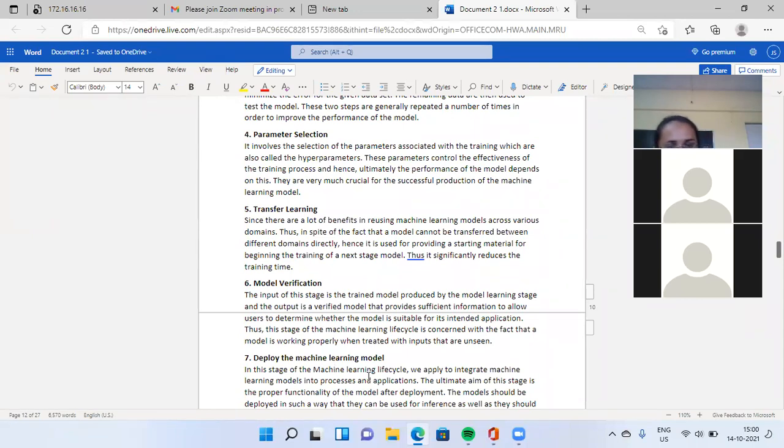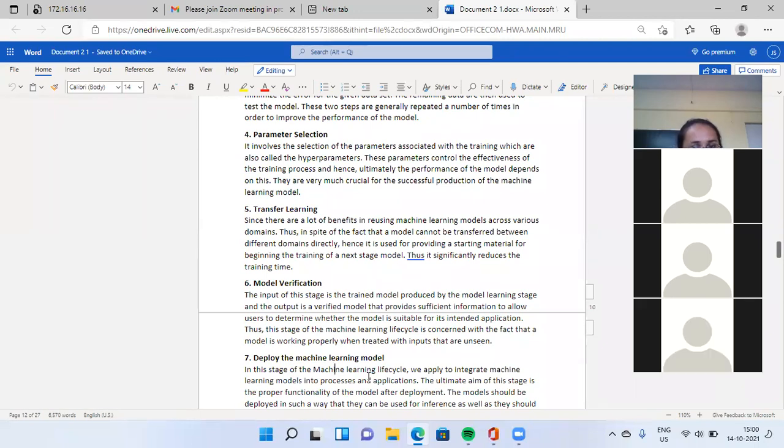In that stage, transfer learning, there are lots of benefits. For what? Reusing the machine learning model. We reuse this model. In fact, a model cannot be transferred between different domains directly, because it is providing starting material for a beginner and training of the next stage model. It significantly reduces the training time.